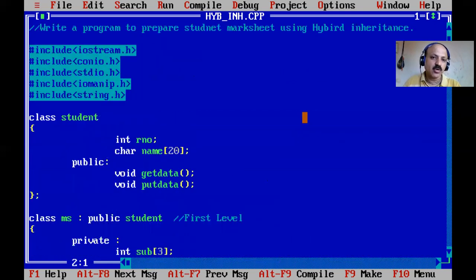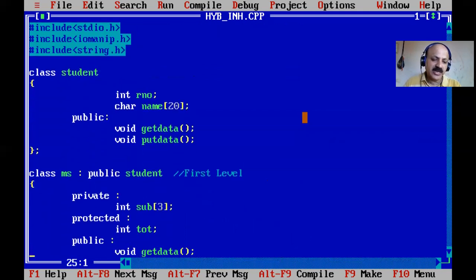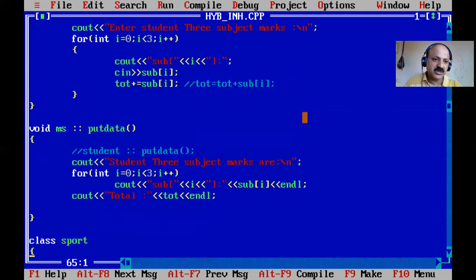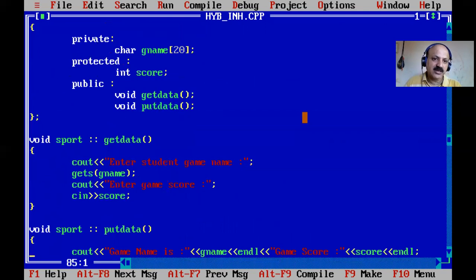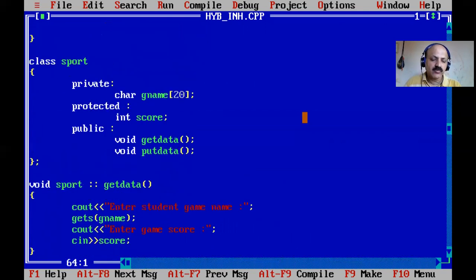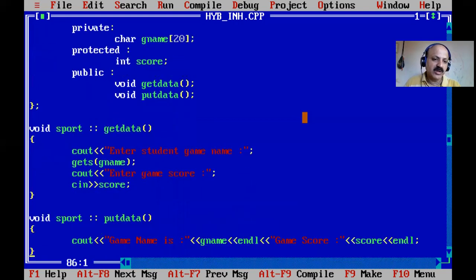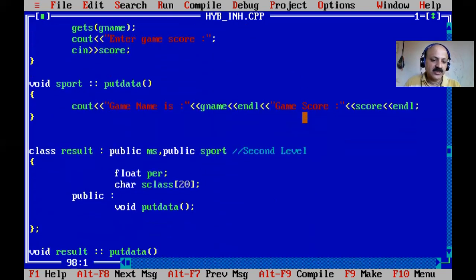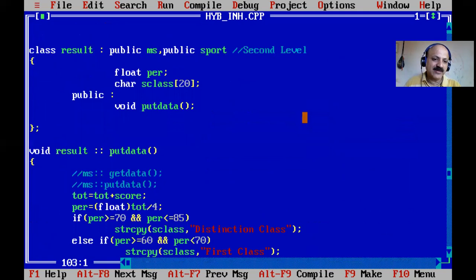Yes, the second part is now open. First, our hybrid inheritance definition is complete. We can design one special class, sport, with game name and score, and protected game score, and get data and put data. We have to design two member definitions and reflect the student total into the game score. Okay, and then finally print our whole mark sheet.